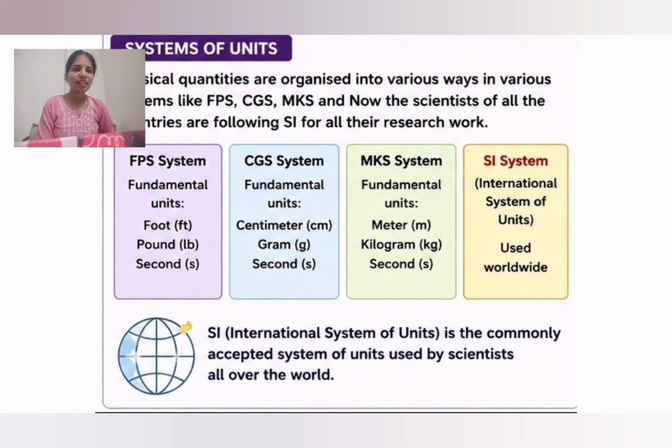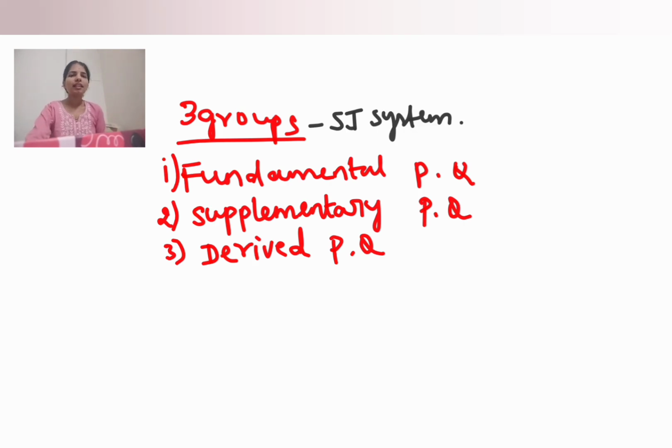Presently we are using the SI system, all over the world. In the SI system, physical quantities are divided into three groups. No confusion in this. Earlier we used only three systems of units, that is FPS, CGS and MKS. Now all over the world we are considering the SI system. In the SI system, we have three groups. Let me discuss the three groups in the SI system.